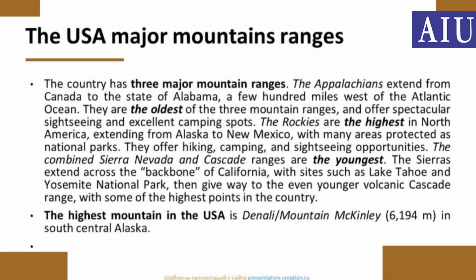The USA major mountain ranges. The country has 3 major mountain ranges. The Appalachians extend from Canada to the state of Alabama, a few hundred miles west of the Atlantic Ocean. They are the oldest of the 3 mountain ranges and offer spectacular sightseeing and excellent camping spots. The Rockies are the highest in North America, extending from Alaska to New Mexico, with many areas protected as national parks. They offer hiking, camping, and sightseeing opportunities. The combined Sierra Nevada and the Cascade ranges are the youngest.